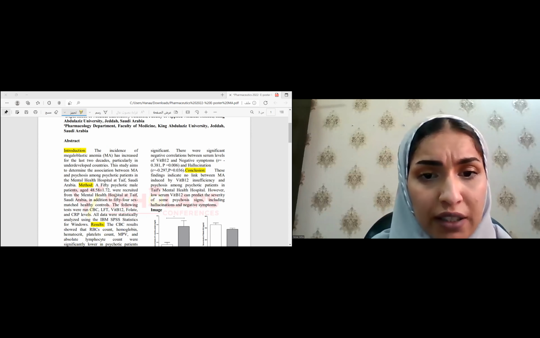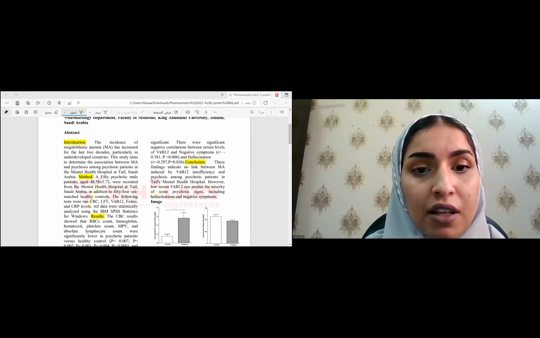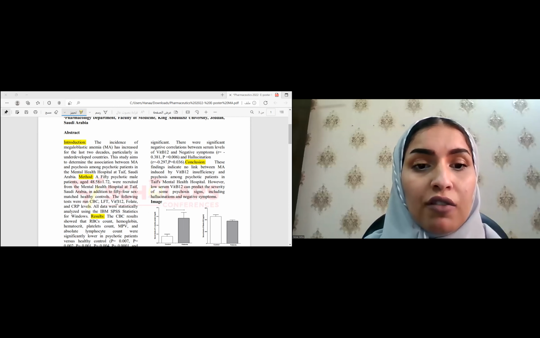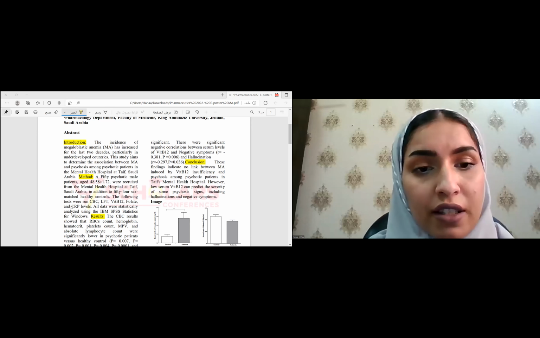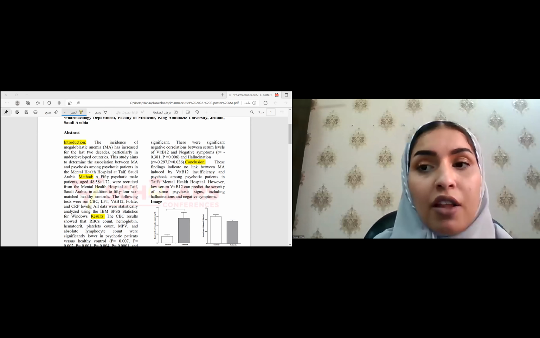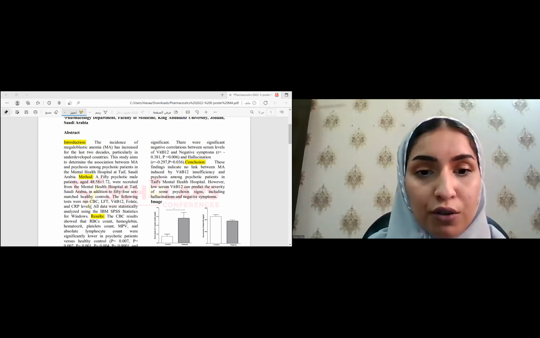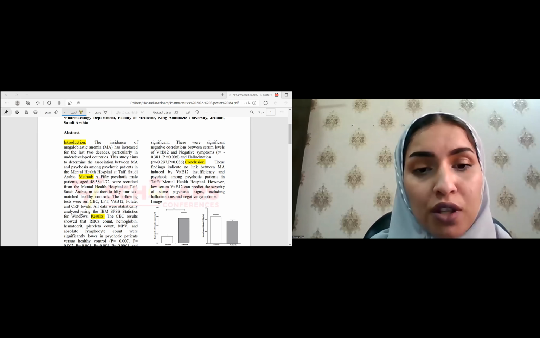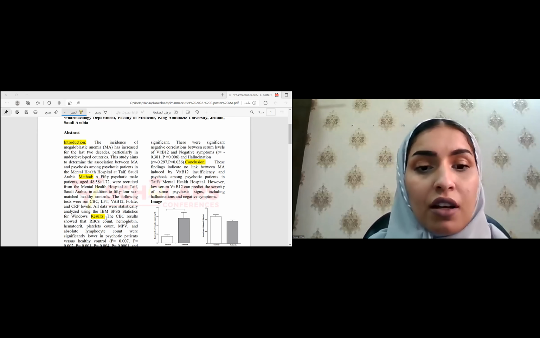We ran the following tests, including the complete blood count, liver function test, and also the vitamin B12 and folate, which was our concern. In addition, we ran the C-reactive protein levels. Then all the data and results collected from the patients as well as the controls were statistically analyzed using the IBM SPSS statistics for Windows.